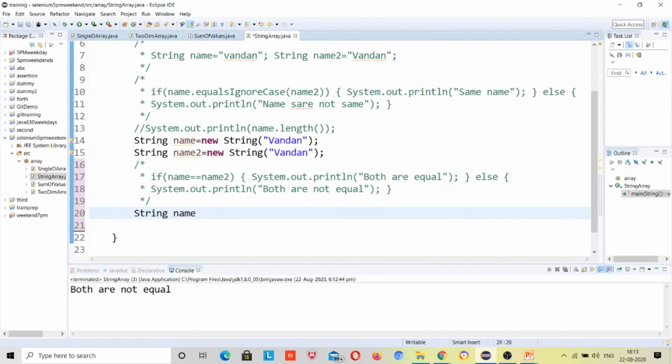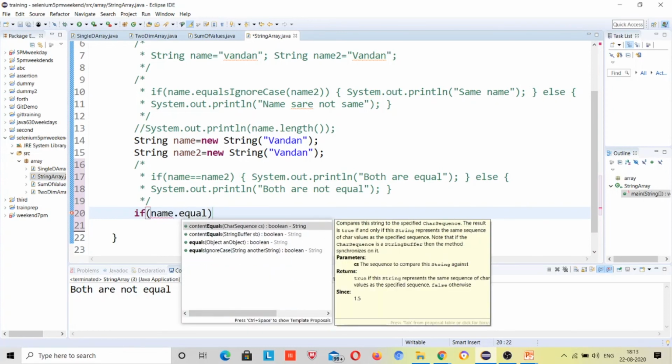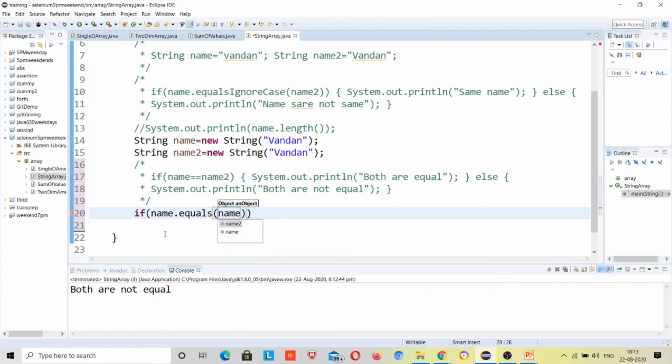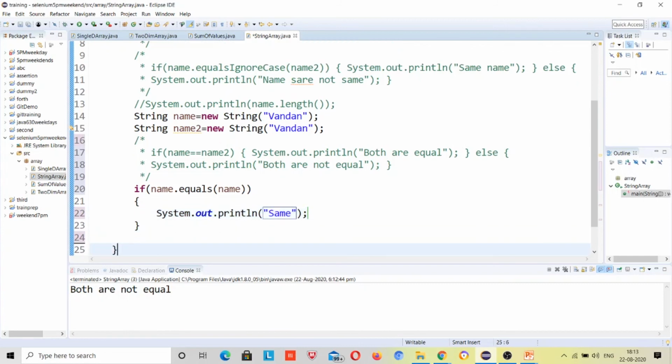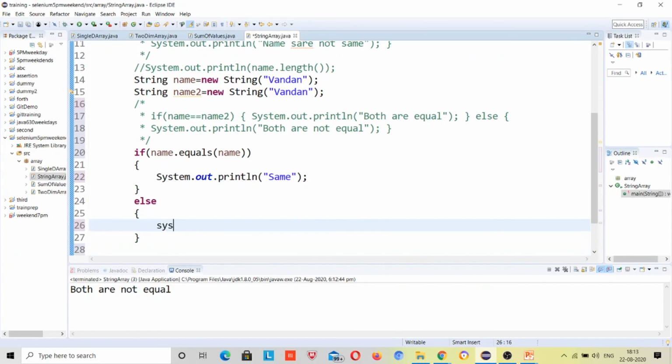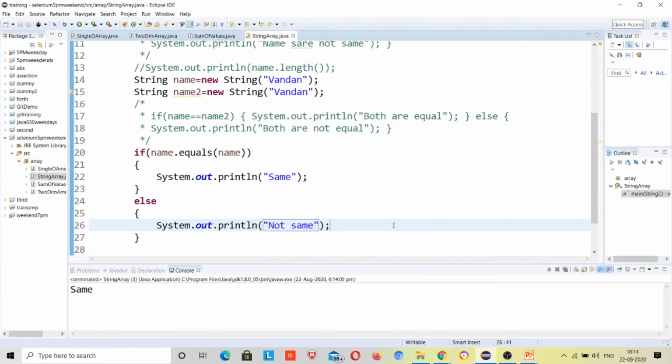String name. If name dot equals name2, so now this will compare the content, and both contents are the same, right? So this will print same. Otherwise, if both are not the same, it will print sys out not same, right? So this time it will print the same, right?